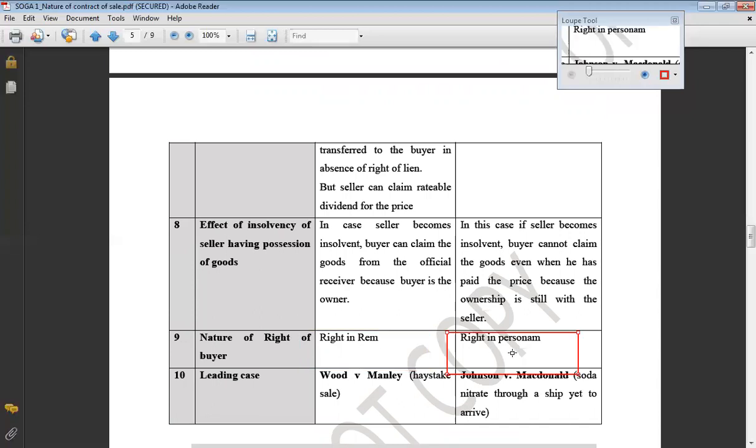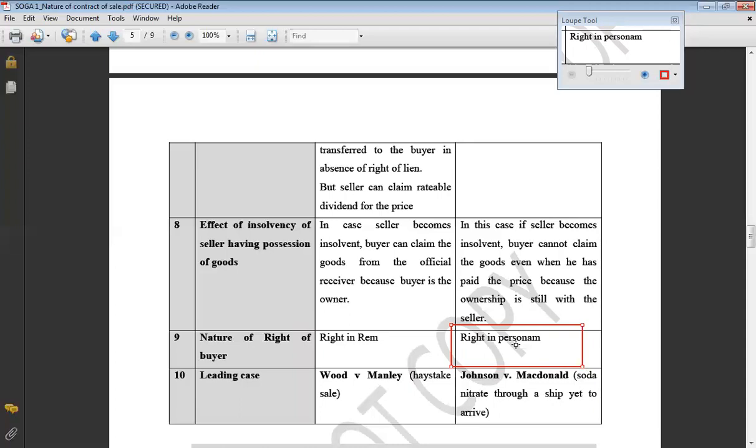Whereas in case of agreement to sell, buyer's right is in personam only. Right in personam means you are not yet the owner. You have right to recover these goods only from the seller. You have not become the owner. Your only rights are against the seller, but not against the whole world, because you are not yet the owner of those goods.